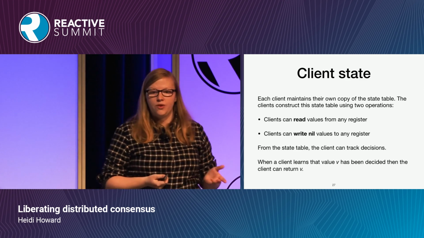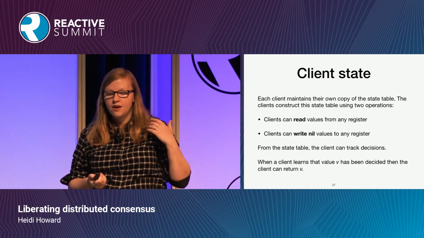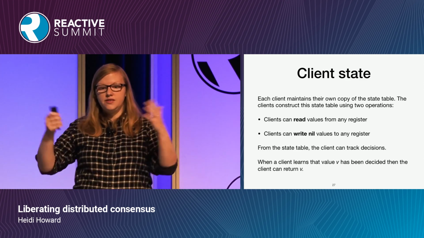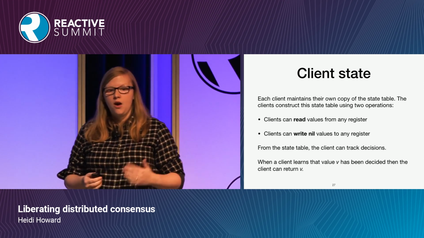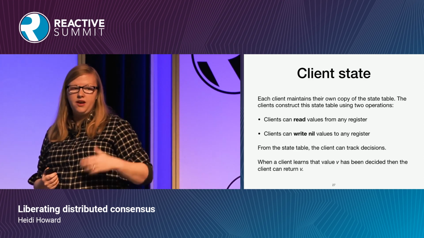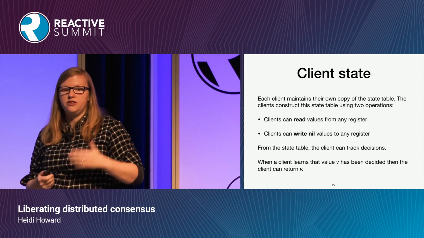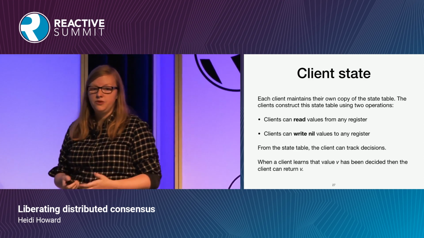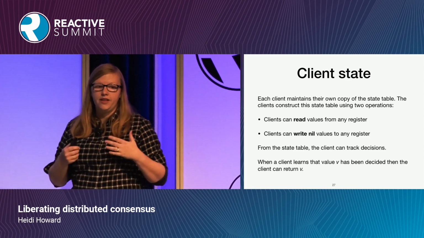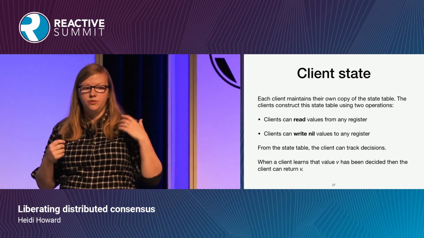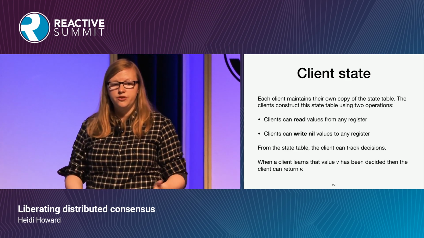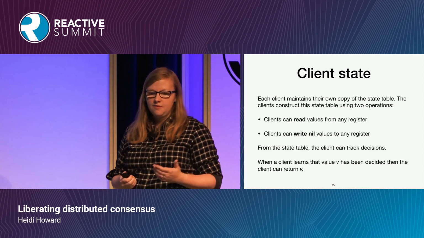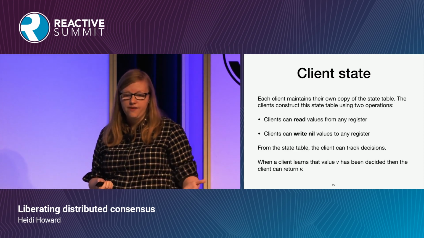So far, we've been talking about the state that exists on the server. What we can do is have each client store a copy of this server state table that we've been seeing. Every time a client reads from a server and learns a piece of information, such as this register contains A, that piece of information will always be true because those registers are immutable. That is really the power of this technique: once something becomes true, it remains true forever.